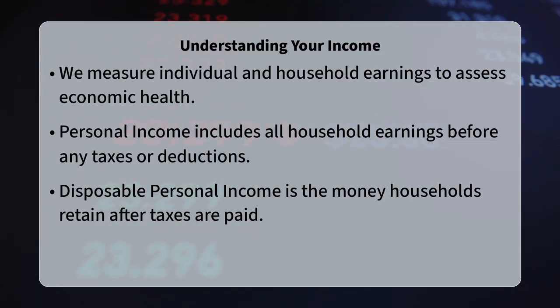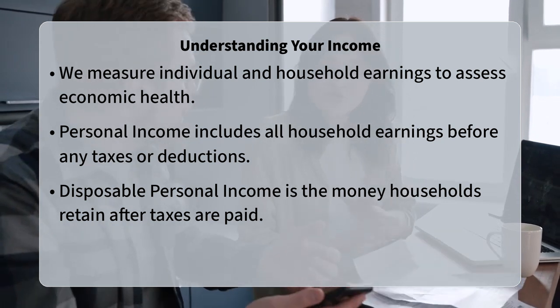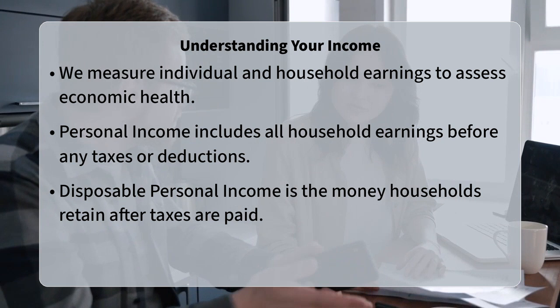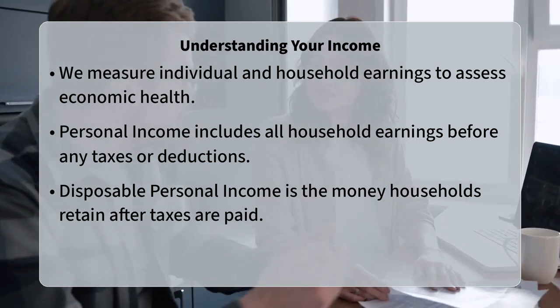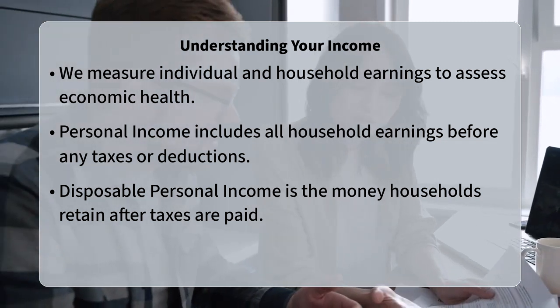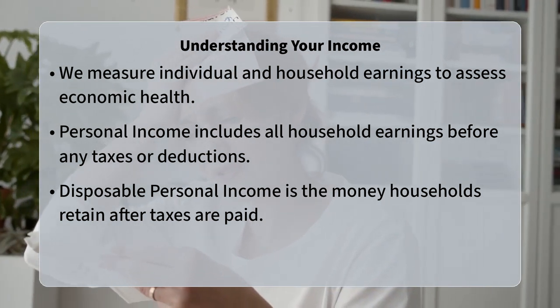Have you ever wondered how economists measure the health of a nation's households or how much money people actually have to spend? It is more nuanced than just looking at a paycheck. Well, personal income, or PI, and disposable personal income, or DPI, are two crucial metrics for understanding just that. The fundamental difference lies in what is deducted from your total income before it becomes truly available for your choices.